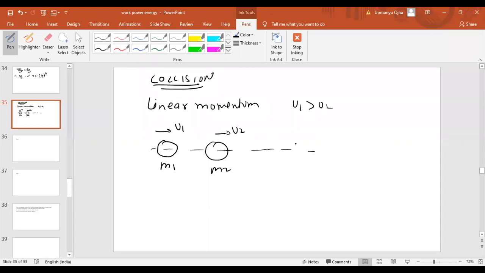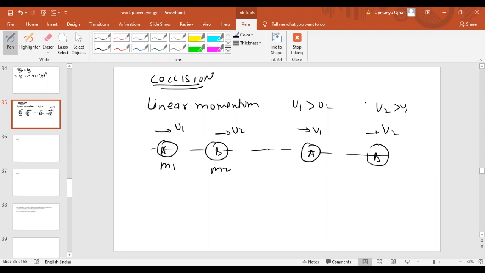Let us suppose this is ball A and ball B. After collision, the balls will get separated. Let us suppose they separate with velocities V1 and V2. After collision, V2 should be greater than V1, then only they will separate. Before collision, body A is approaching body B, and after collision, body B and body A are separating from each other, which happens if velocity v2 is greater than v1.